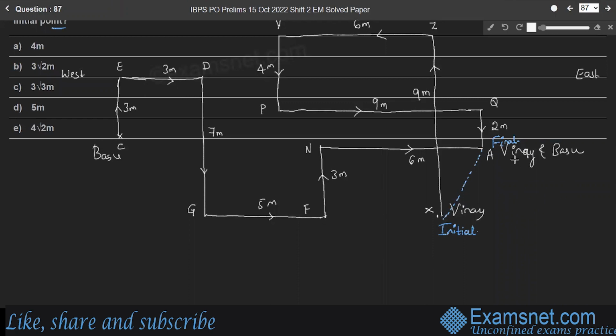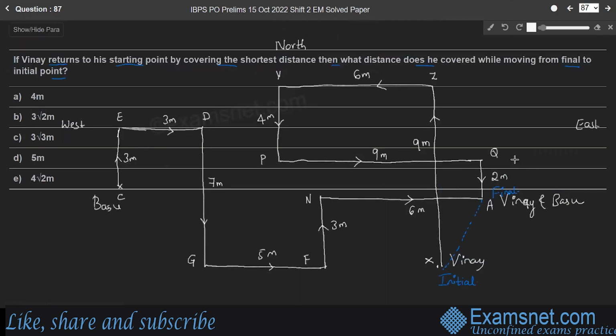So consider the point of intersection of these two as, for your convenience, M, N. It's already given these points, so I'll consider this as S, a point. So we have XAS, a right angle triangle. Here SA is equal to, consider YZ, this line 6 meter, and up to here it becomes 9 meter, because PQ is 9 meter and YZ is 6 meter.